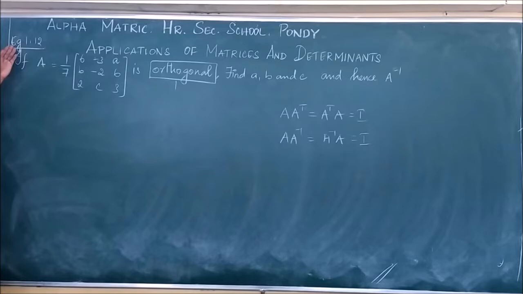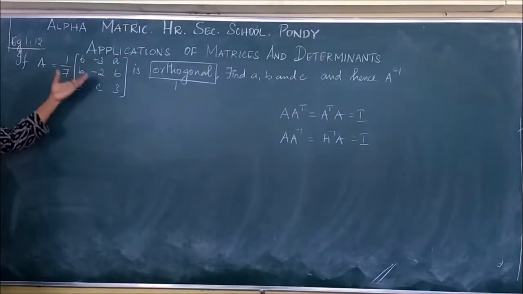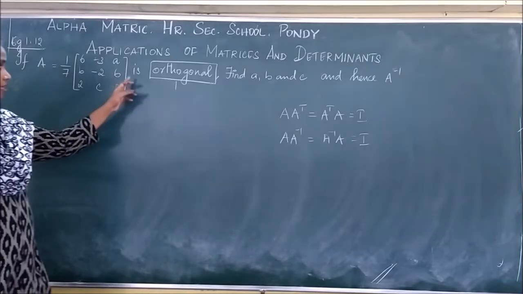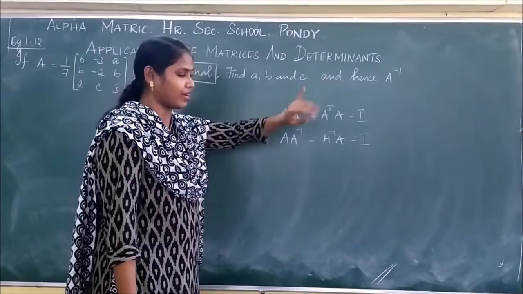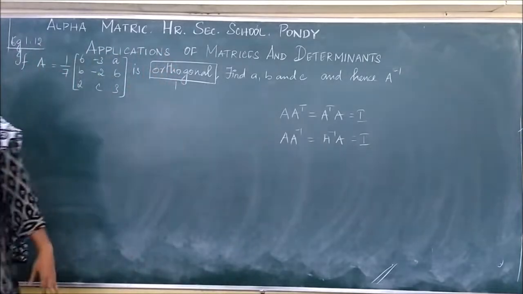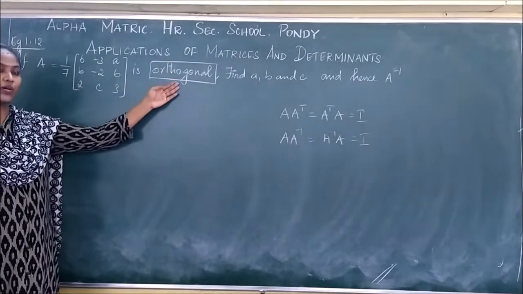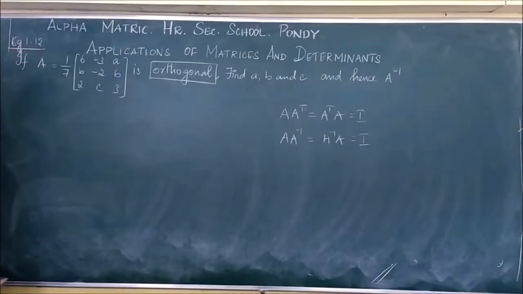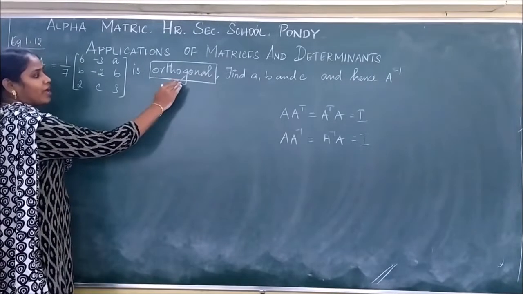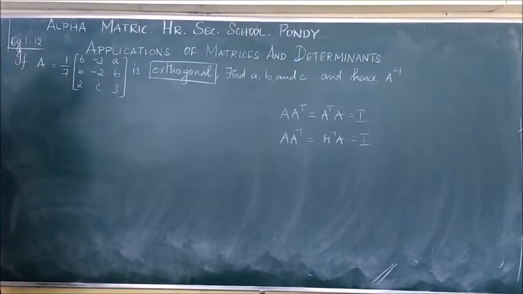Okay, the next problem is example 1.12. If A is a given 3 cross 3 matrix which is orthogonal, find A, B and C and hence find A inverse. This word orthogonal is new to us because we have only dealt with adjoint and inverse so far. And what is meant by orthogonal?